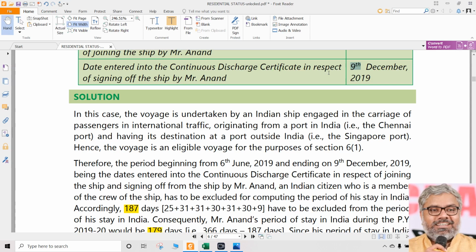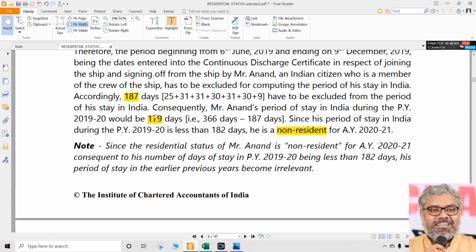So from the 10th of December onwards, how many days? Within December there are 31 days; if you exclude 9 days, 31 minus 9 means 22 days. Add that also, December. Then January, February 29, then March 31. So the total number of days in India is 179. Like that also you can calculate. Ultimately what matters is that you calculate correctly.